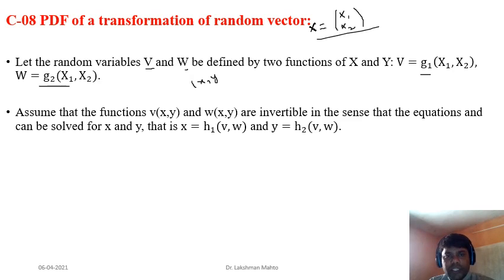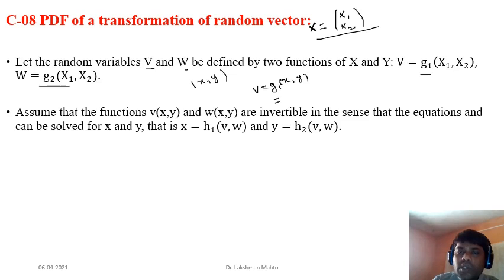Each xy is a value of the random variable x and one value of the random variable y. So for each xy, v is a function of xy. A small v means a specific value of random variable v. So you can write small v equal to g1 of xy. But in calculus there is a notation convention that you don't need to write g1 always.